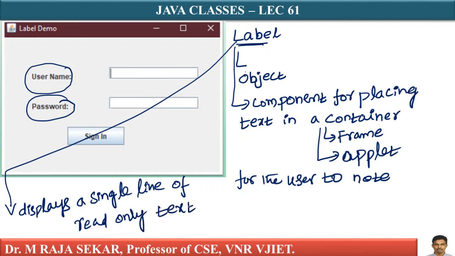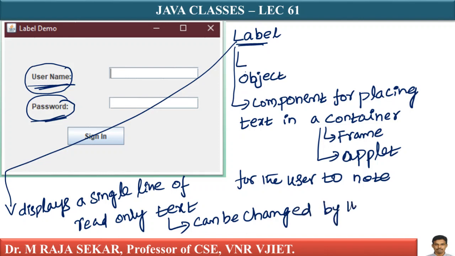This point is important. This username is label. It is a read-only text. Password is label. It is read-only text. The text can be changed. A label displays a single line of read-only text. The text can be changed by the application, by the application in the sense by the program.